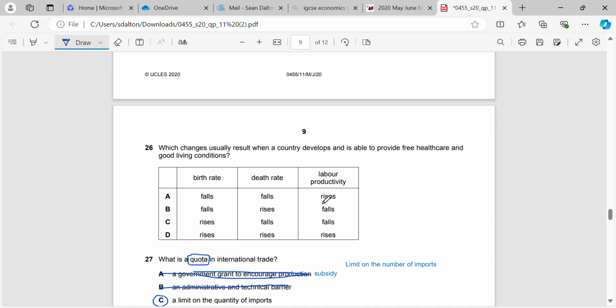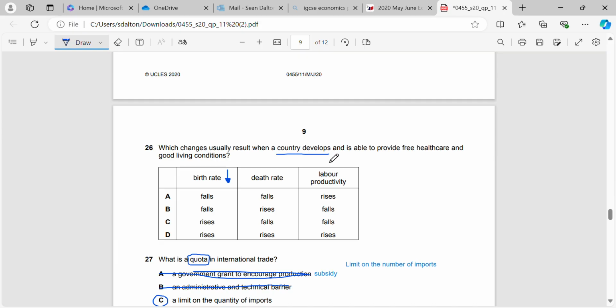What changes usually occur when a country develops and is able to provide free healthcare and good living conditions? Okay, so birth rate here might be a difficult one. The birth rate will actually go down, right? As we're providing good living conditions, and as the country is getting wealthier, or they develop, which is what they've told us here,